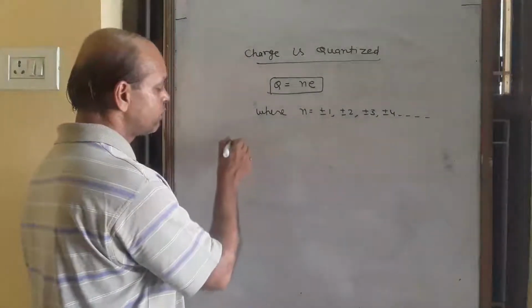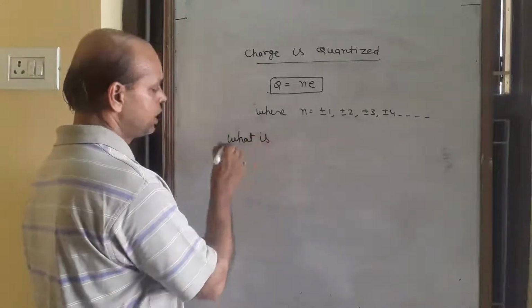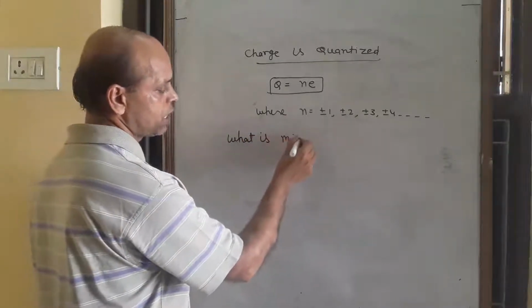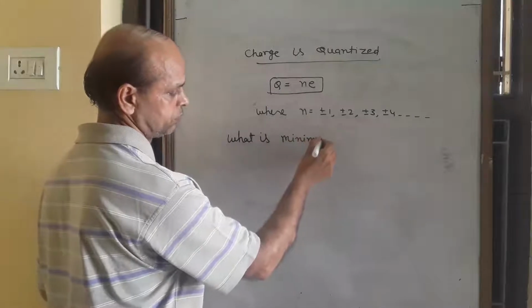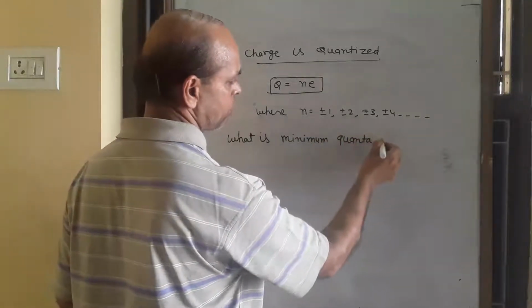A question is put up: what is the minimum quanta of charge? Minimum quanta of charge.